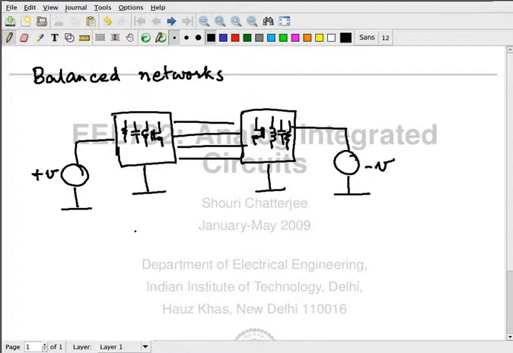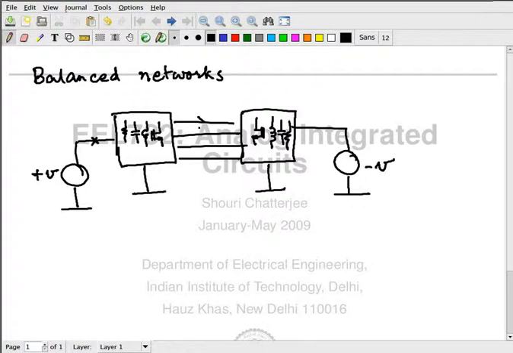Suppose my box, this black box that I'm talking about, suppose I want to talk about the function between this input and let's say this one is the output. So suppose I want to evaluate this input-output relationship.